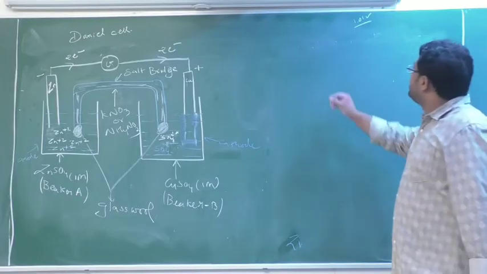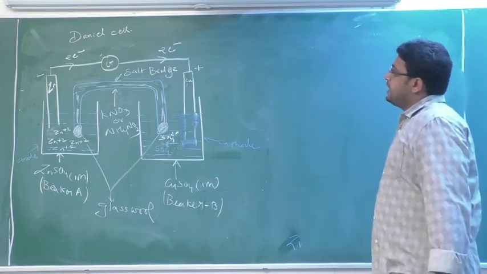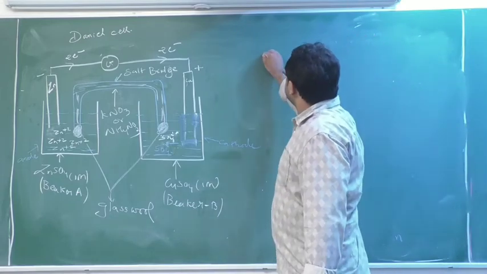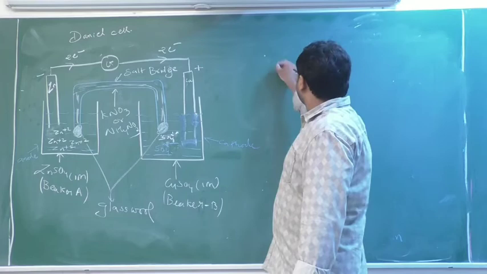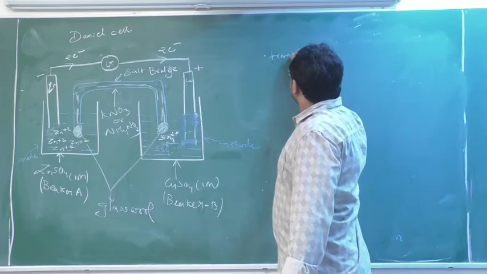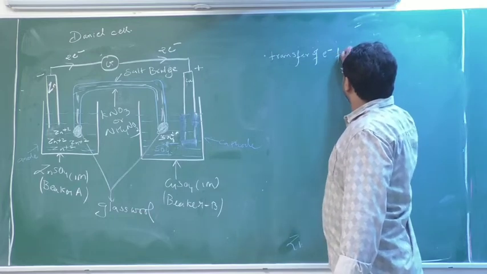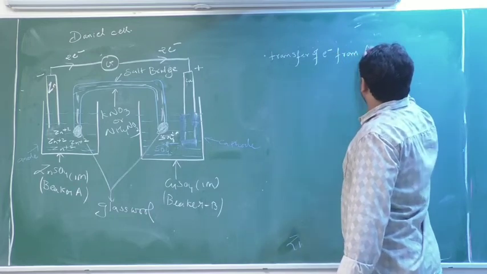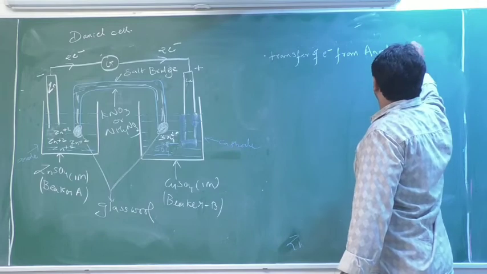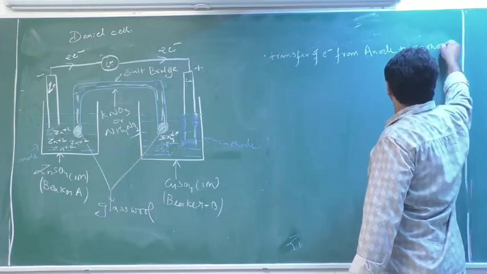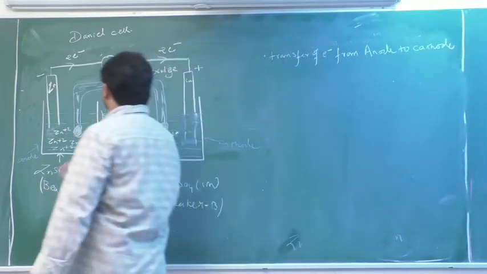Okay. So I hope you have written the previous section. Now see, one more question comes. Where there is a transfer of electron, here the transfer of electron will be from anode to cathode. You can see here, the transfer of electron occurs from where to where?